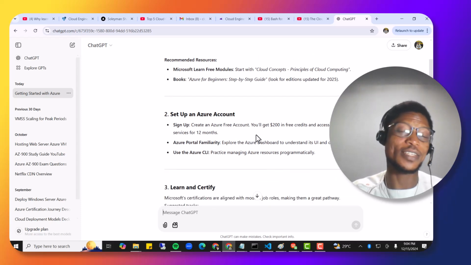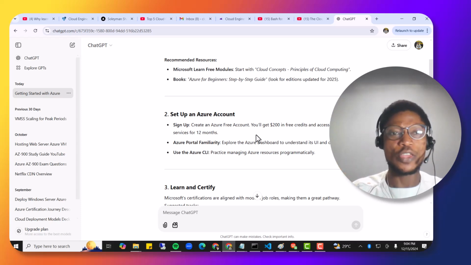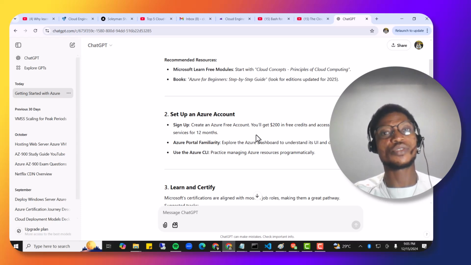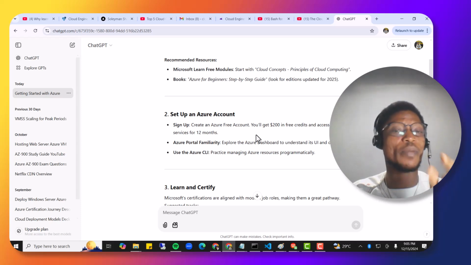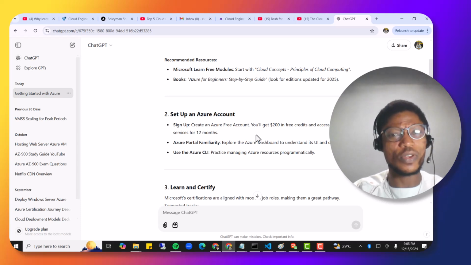I think this is more like a challenge. So if you're a Nigerian, your Naira card might not be able to work. I don't know if some banks do that, but yeah, they have some restriction from CBN. So you could use your dollar card if you have one, and I think you can also choose to use a virtual card. So if you have a virtual card like Cheaper, I think you should be able to do that on AWS. I don't know if it also works on Azure.